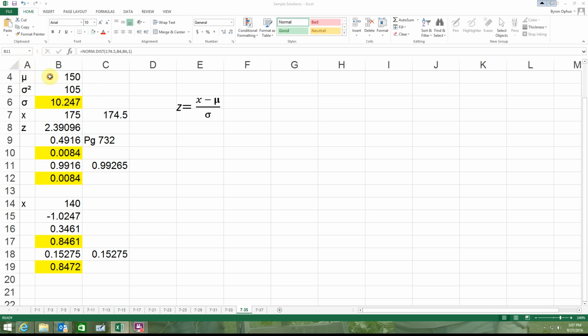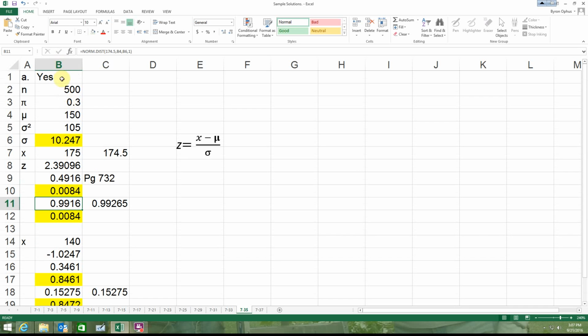Well, again, we just input the data, right? I'm sorry, my answer for A was yes. So I've got N is 500. That's my sample size. My probability is 30%. My mu, or my average, is 150. Remember, my probability times my N. So that's the average number.